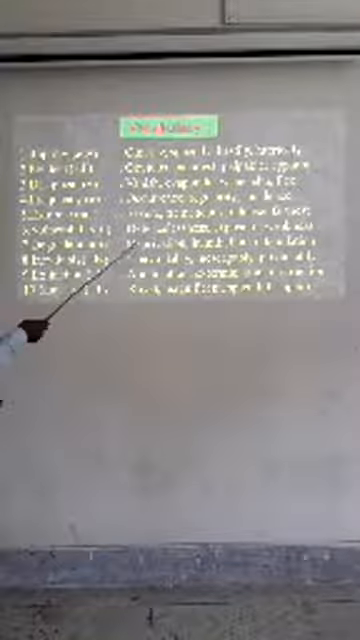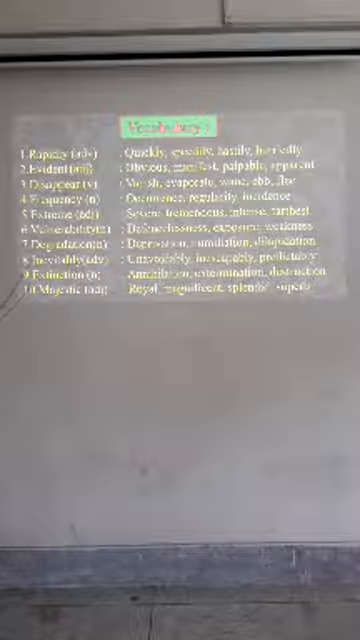Number six, vulnerability, that is defenselessness, exposure, weakness. This type of meaning you can see in the meaning of vulnerability: defenselessness, exposure, weakness. That is the meaning. That means insecurity, that means vulnerability.